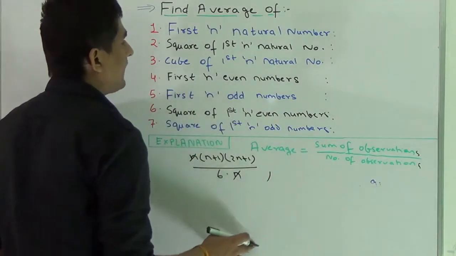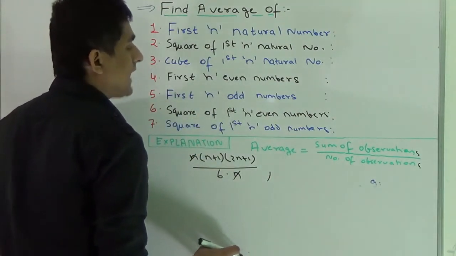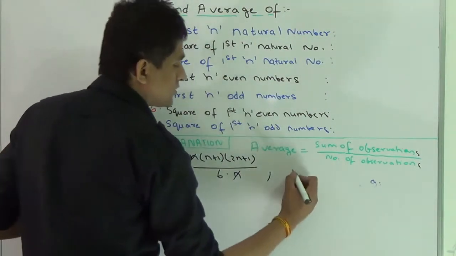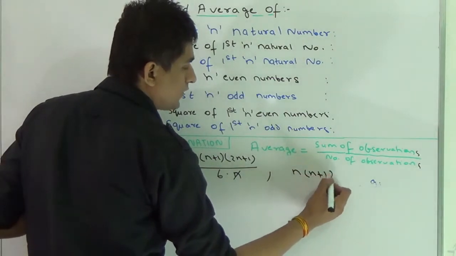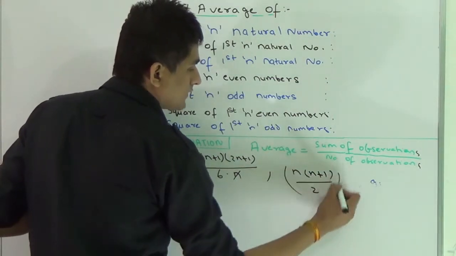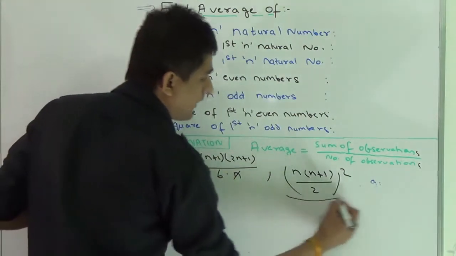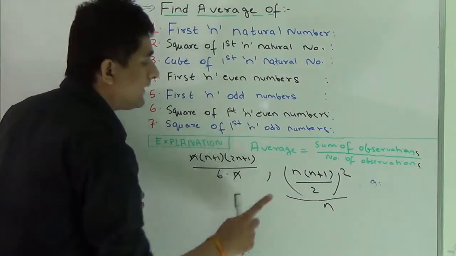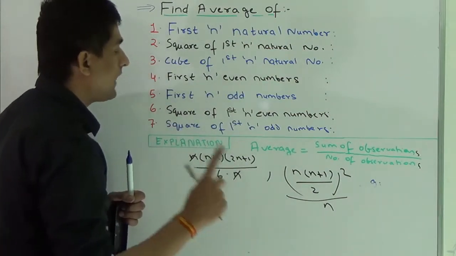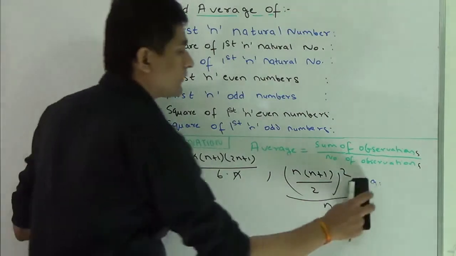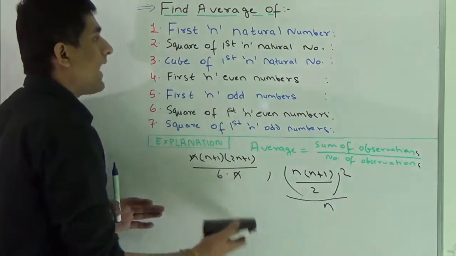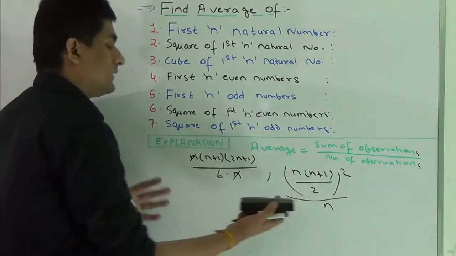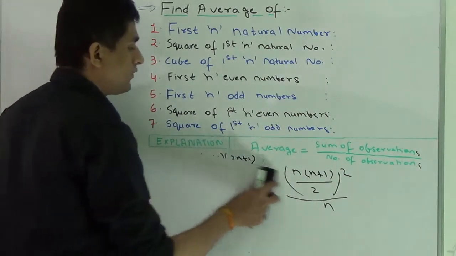Now moving to the third series. We have to find the average of the cubes of first n natural numbers. We know that the sum of cubes of first n natural numbers is [n(n plus 1) upon 2] whole squared, and I have to divide it by n. In all these cases, you should note n is the total number of terms, n is not the last term. So again, you can easily find the average of cubes of first n natural numbers by this formula.